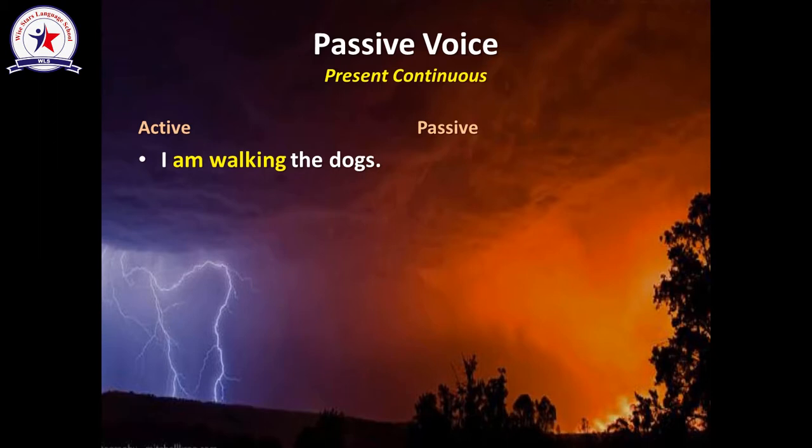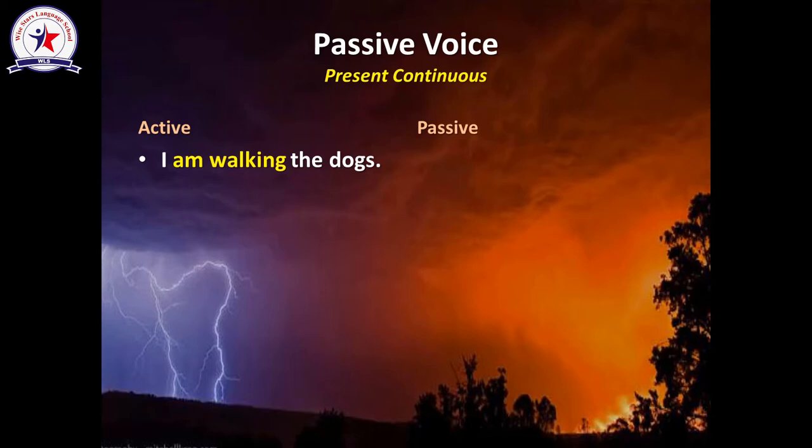Here is the present continuous form. Sentence number 1. I am walking the dogs. So, as we said, the object is the dogs. Verb to be in the continuous form, I should put the appropriate verb to be plus being. The dogs takes are. So, the dogs are being. And the past participle of the verb walk is going to be walked. So the dogs are being walked. If you would like to add the doer, it's going to be the dogs are being walked by me.